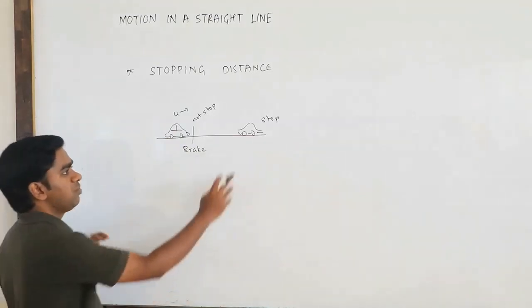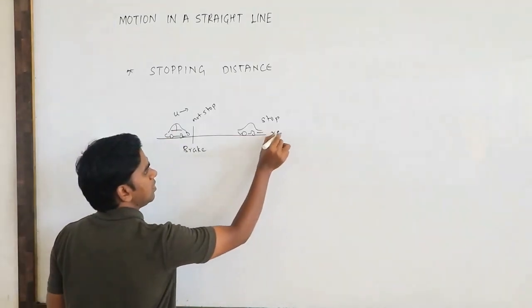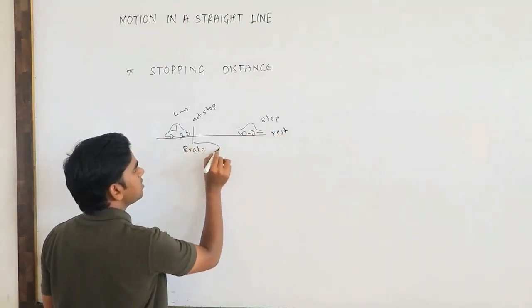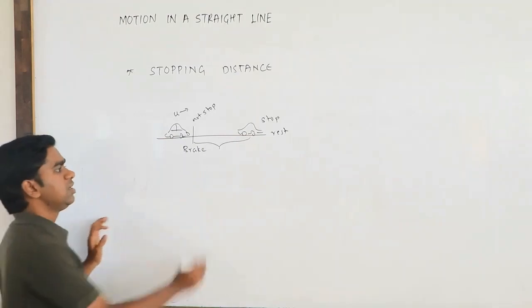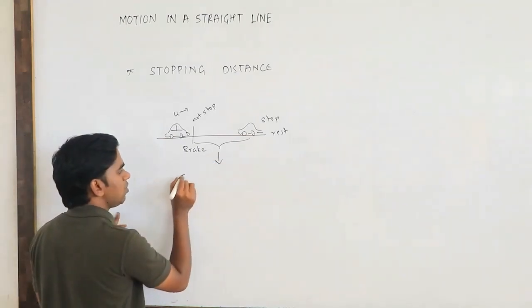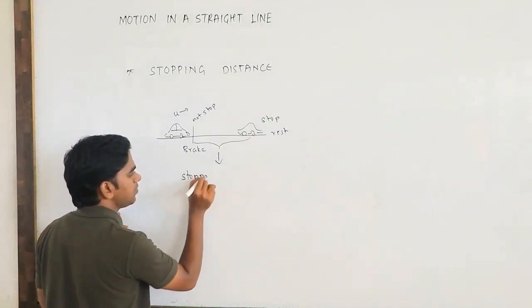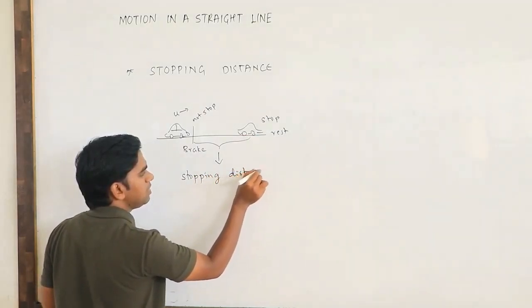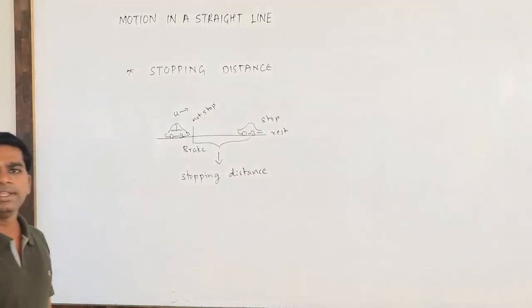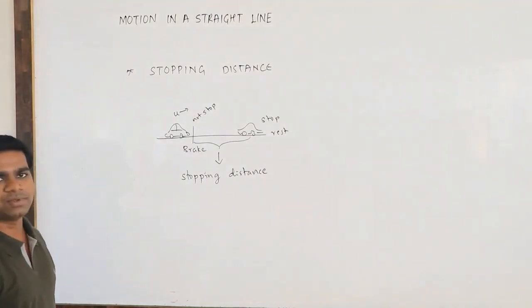So before coming to rest, it has traveled some distance. This distance is called the stopping distance. Okay, then how can we define this one?